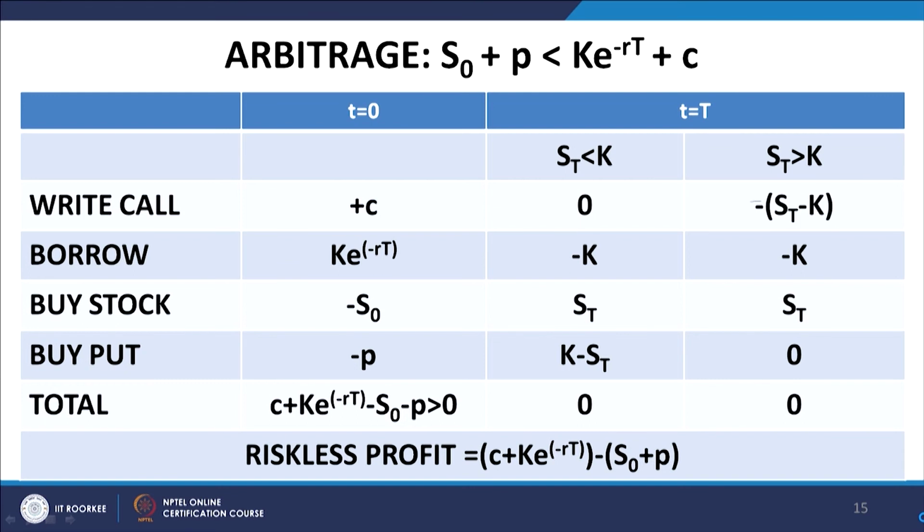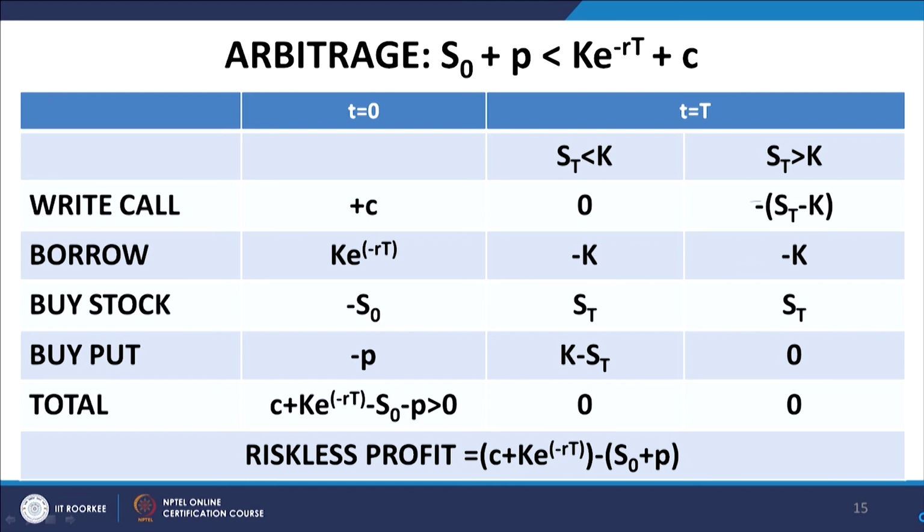Because it is a long put, it generates a payoff of K minus S t if S t is less than K, and of course if S t is greater than K, it goes unexercised. The net result is, if S t is less than K, the aggregate payoff of the portfolio is 0.